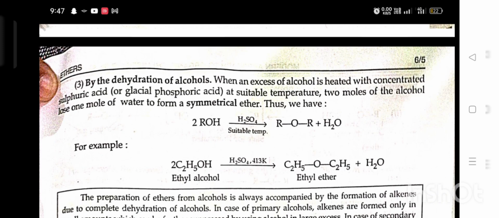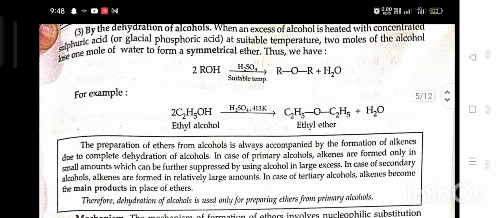When an excess of alcohol is heated with concentrated sulfuric acid at a suitable temperature, 2 moles of alcohol lose 1 mole of water to form a symmetrical ether. Thus we have alcohol in the presence of H2SO4 giving ether plus water. For example, ethyl alcohol at 413 Kelvin with H2SO4 gives ethyl ether plus water.